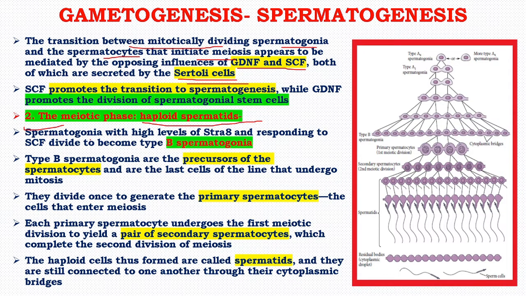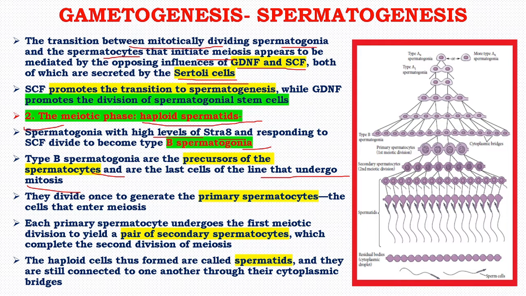So spermatogonia with high levels of STRA8, and responding to SCF, that is stem cell factor, divide to become type B spermatogonia. Type B spermatogonia are the precursors of the spermatocytes and are the last cells of the line that undergo mitosis. Right?